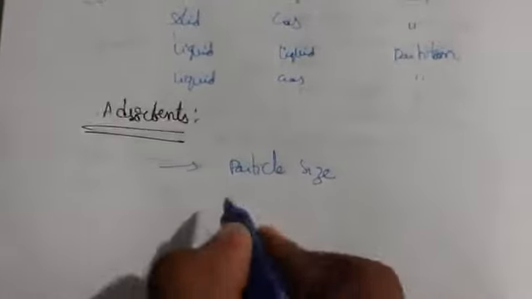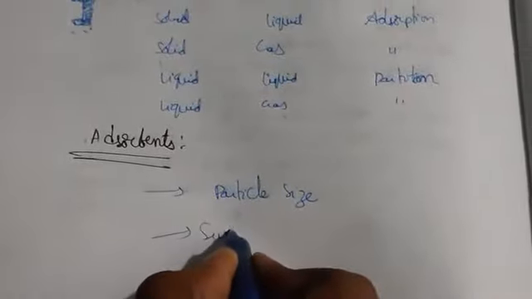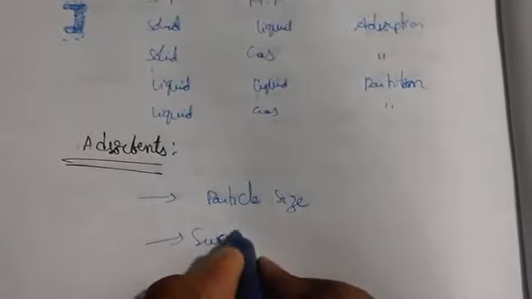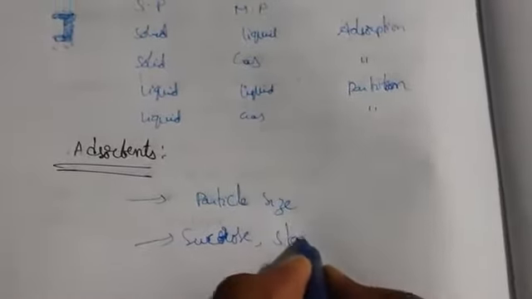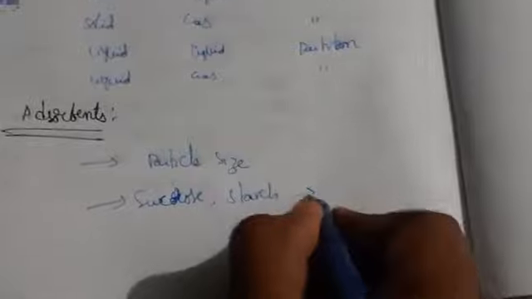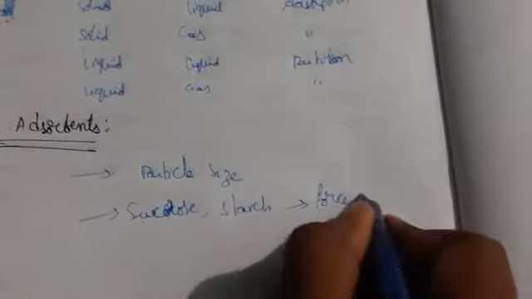Different types of adsorbents we use are sucrose, starch, and so on, used as adsorbents if the force of attraction is weak.